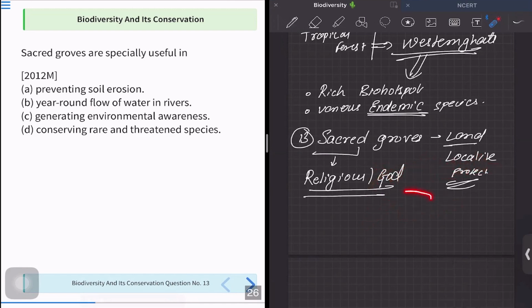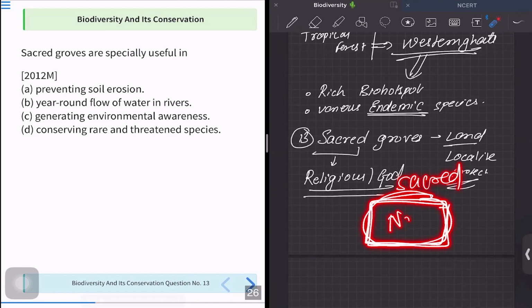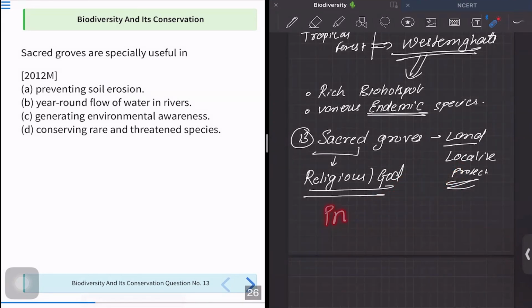So ultimately, that area, the small area that is called a sacred grove, is allowed to have its natural habitat, and due to this natural habitat, with no involvement of man, there is going to be rich biodiversity.